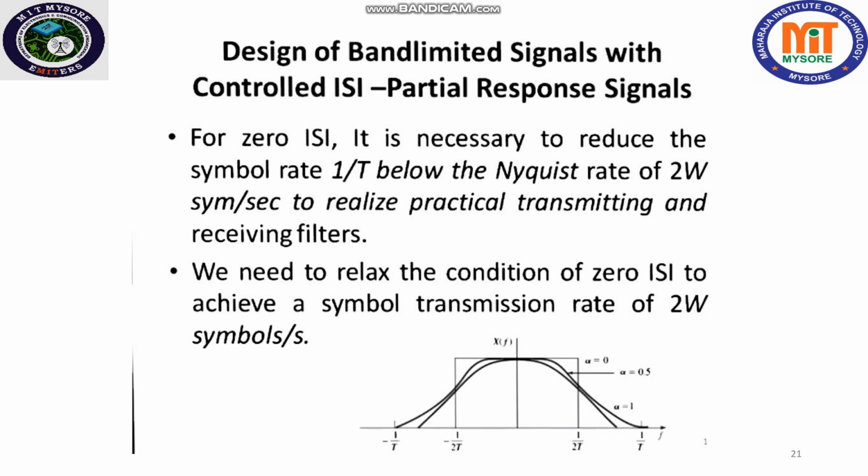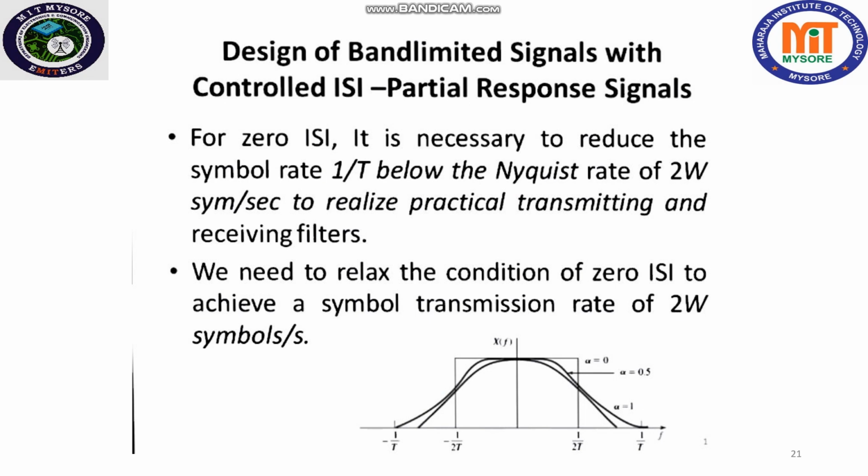Here we have already seen that the condition for zero ISI is x of nT must be equal to 0 for n not equal to 0. However, suppose that we design the band limited signal to have controlled ISI at one time instant. This means we allow one additional non-zero value in the samples x of nT. The ISI that we introduce is deterministic or controlled here. Hence, it can be taken into account at the receiver. We will discuss this case next.